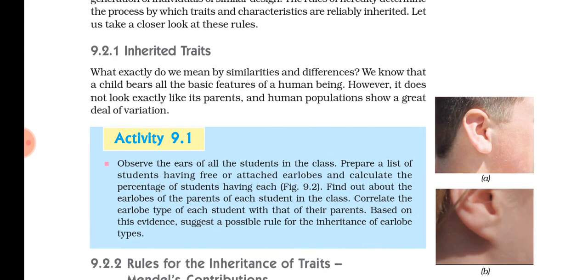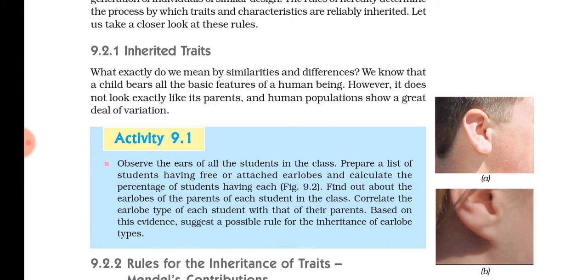If there are genomes for controlling the height of a person from both the parents, mother may be shorter and father may be taller. From the father, the genome representing tallness will be there, and from the mother, the genome representing shortness will also be there. Now which will be expressed in the child, that matters.